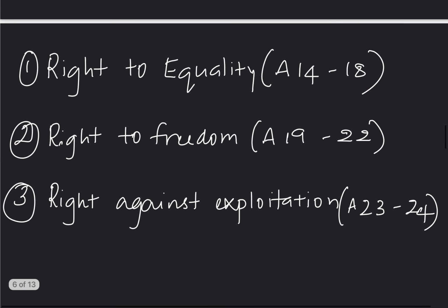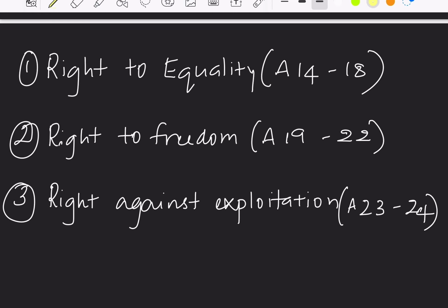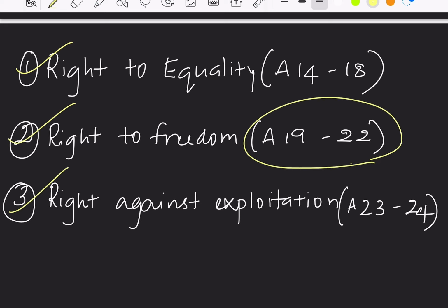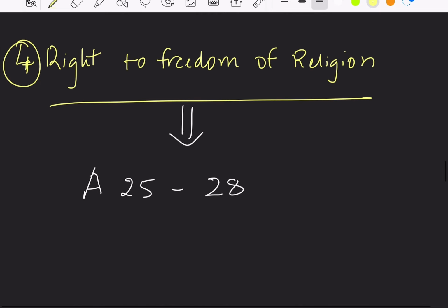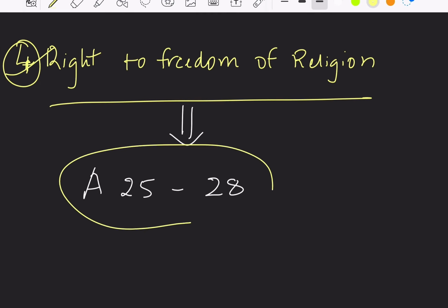The first is right to equality, which is from Articles 14 to 18. Second, we have right to freedom, that is from Articles 19 to 22. Third, we have right against exploitation, that is Articles 23 and 24. We had already covered all this in our previous video lectures. Now, we started with right to freedom of religion, that is from Articles 25 to 28.